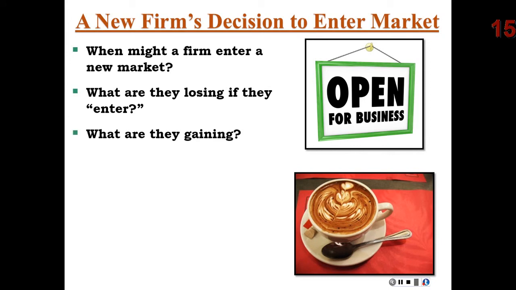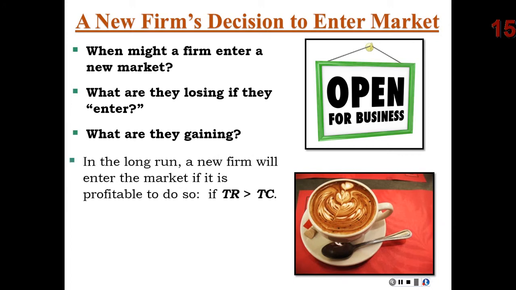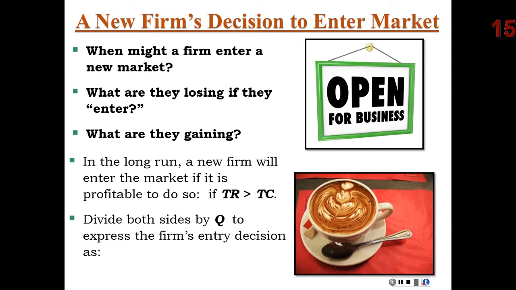They hope that their additional revenue from selling additional coffee drinks, Dunkin' Donuts coming to Murray, Fidalgo Bay several years ago coming to Murray, obviously they feel like they can make money. That's why they came. If we formalize this, they felt like total revenue was going to be greater than their total costs. If we divide each side by quantity, our official rule for a competitive firm is when the price is above or greater than average total cost, we would predict that the existing firms will be making a profit that would attract other firms to the market.